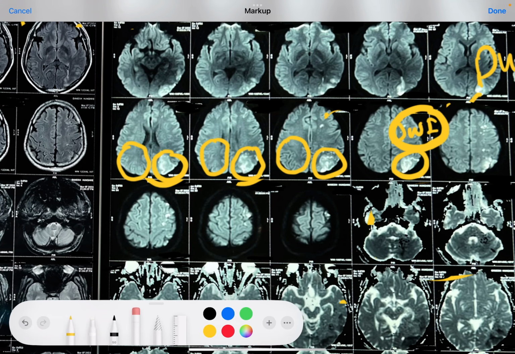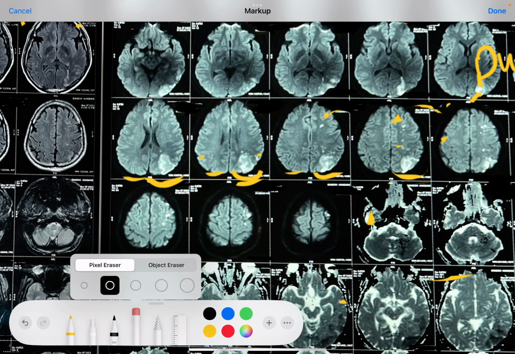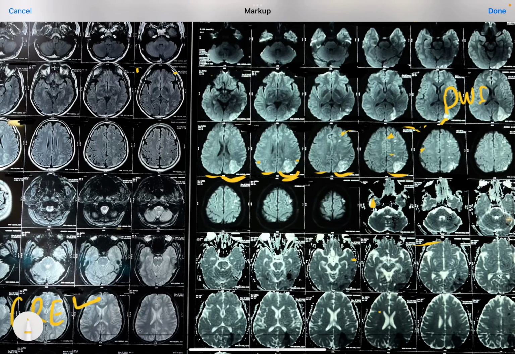Whenever it is the posterior aspect of the brain, it is usually a posterior circulation stroke, posterior cerebral artery stroke or vertebral artery thrombosis. Posterior circulation usually involves the brainstem and thalamus. These are very commonly involved structures in posterior circulation stroke, along with the occipital cortex and parietal cortex.